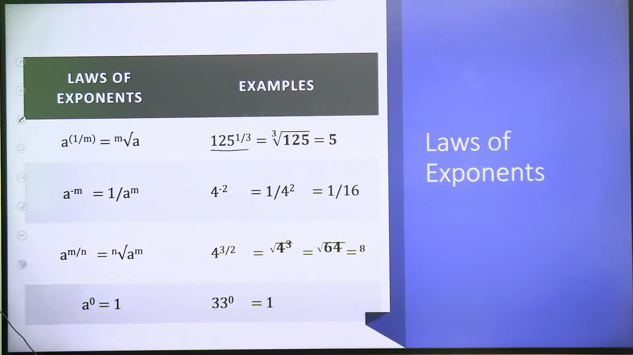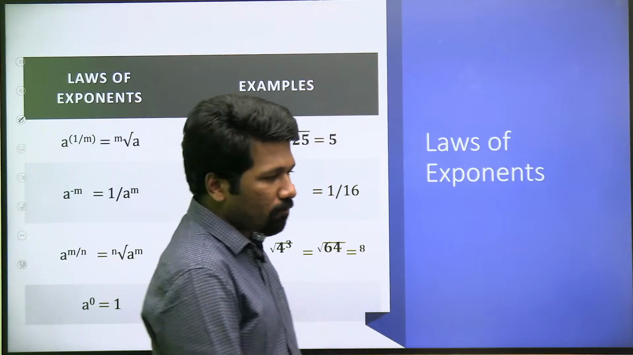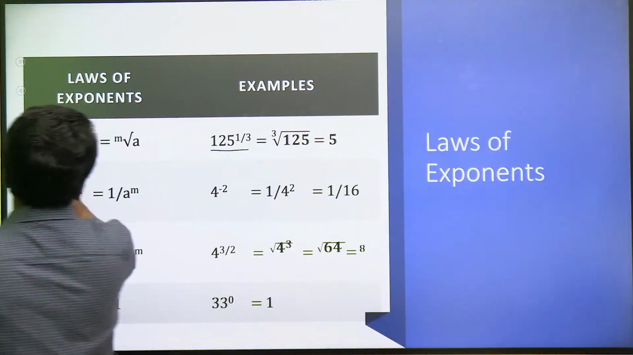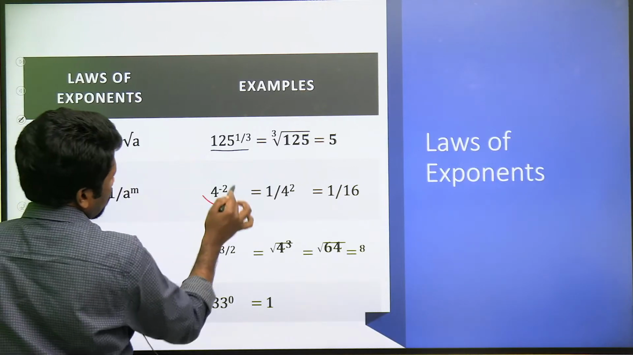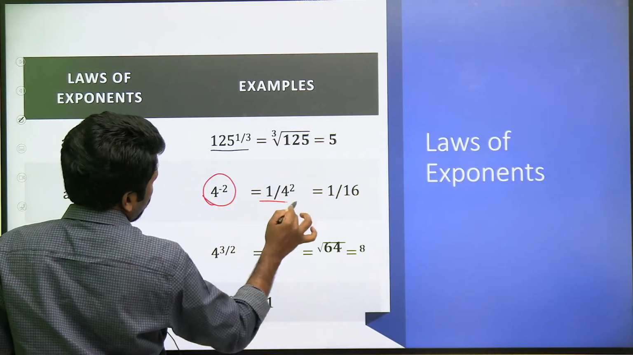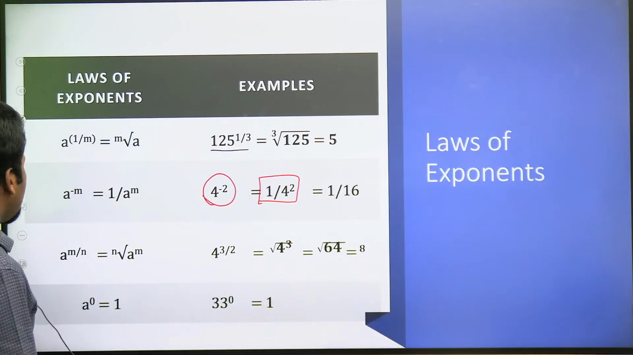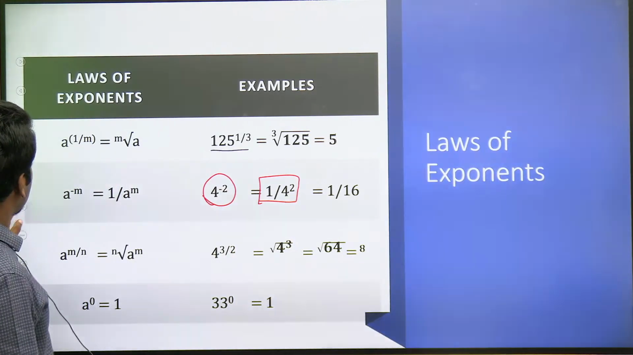Now what is negative power? What is negative power? Negative power means reciprocal of positive power. For example, 4 raised to minus 2 means 1 by 4 raised to 2. That is 1 by 16. All of you clear? More examples I will give you.